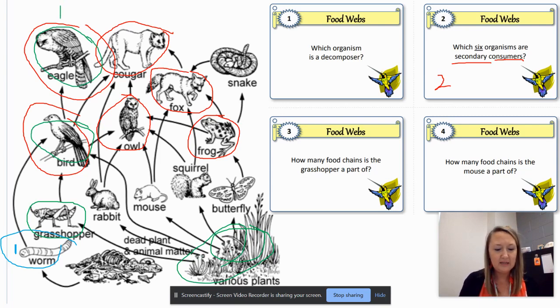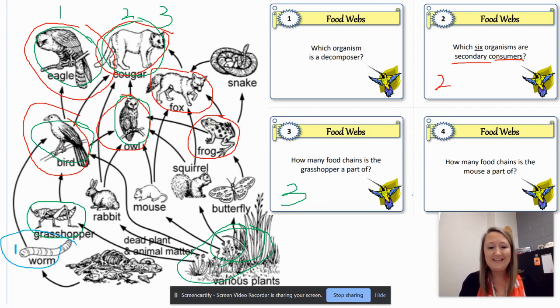So if we start back at plants, we're making a second food chain. We got grasshopper as our first, then bird, then cougar, right? That's our second. Now we have 1 more. We go back to plants, grasshopper, bird, owl, and cougar. That's our third, right? So we have 3 different food chains that use the grasshopper in some way, right? So this should have been number 3, okay?